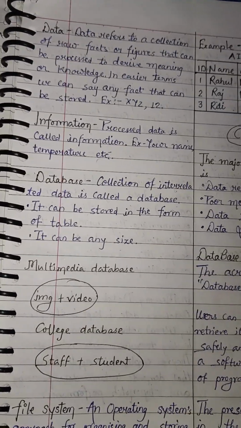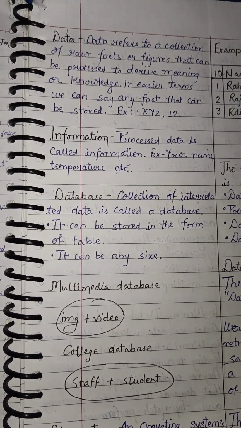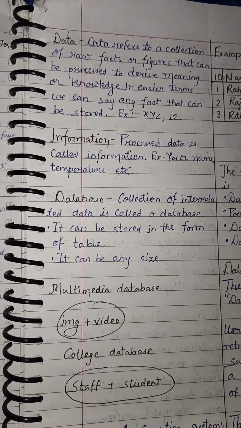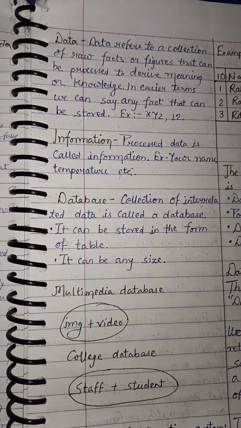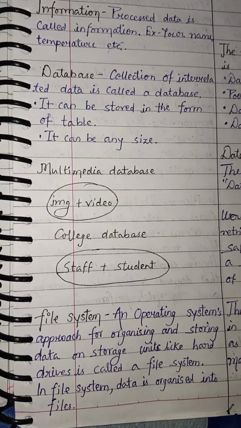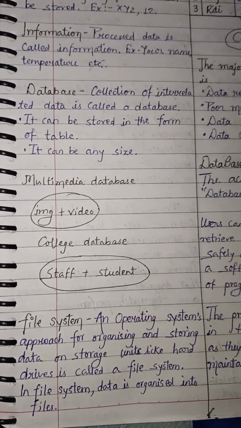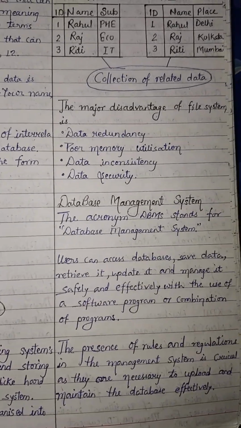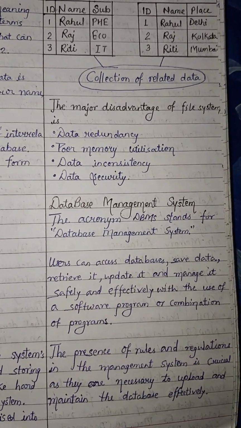Okay, now what is data, what is information? Like you can see it in the database section also. Then the file system, this is also something you can see in the database management system. Database, right?